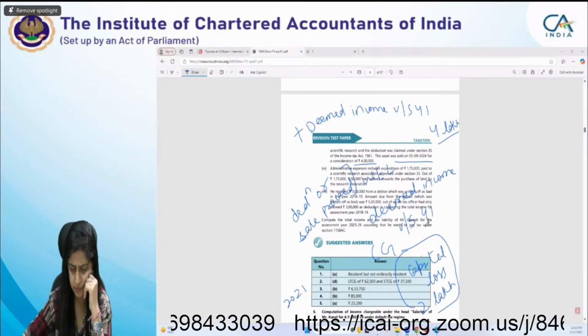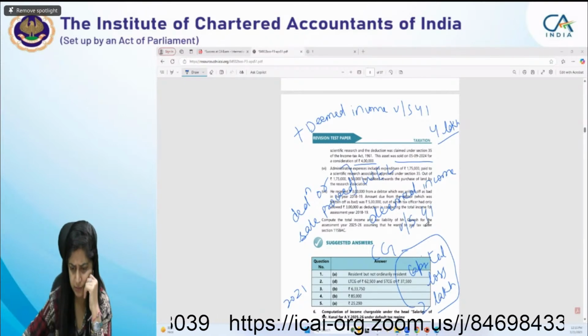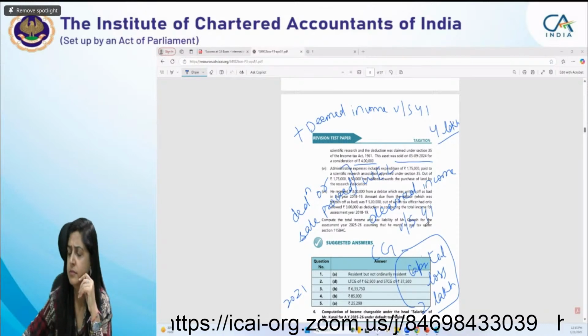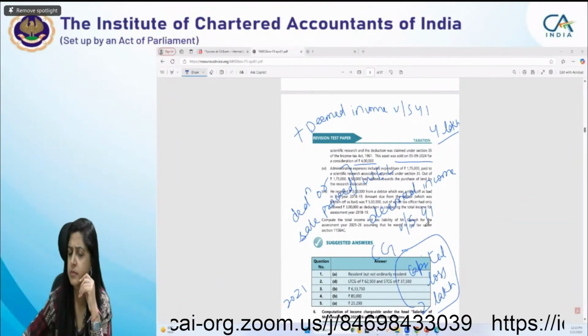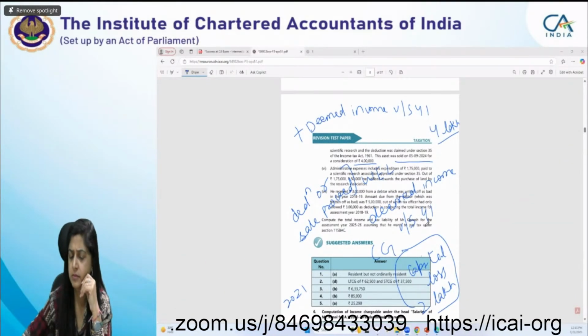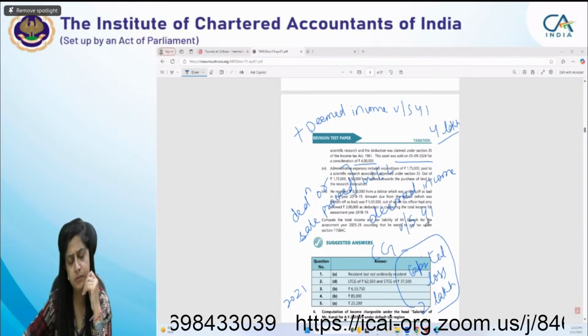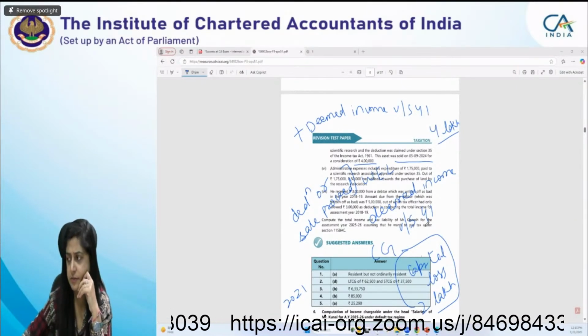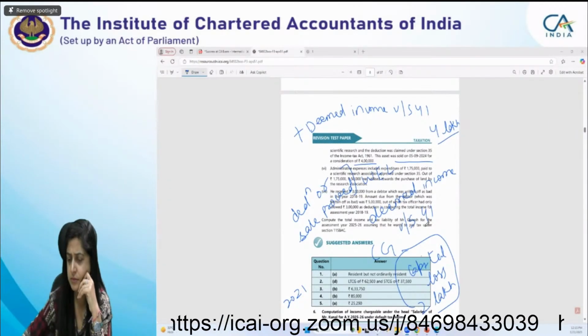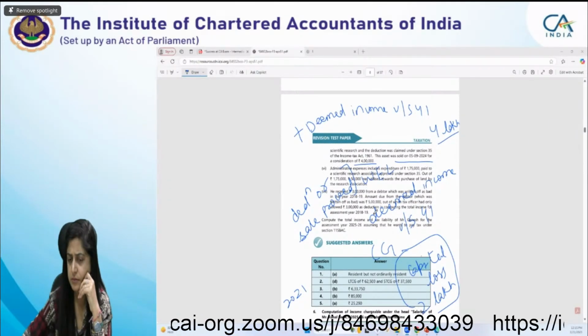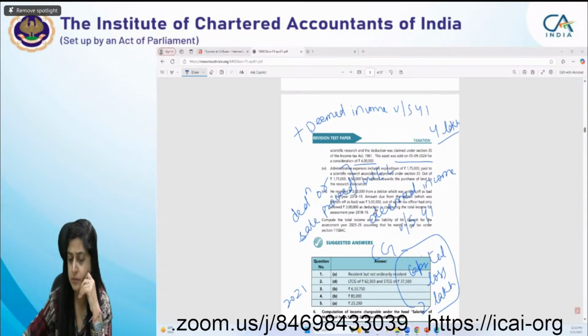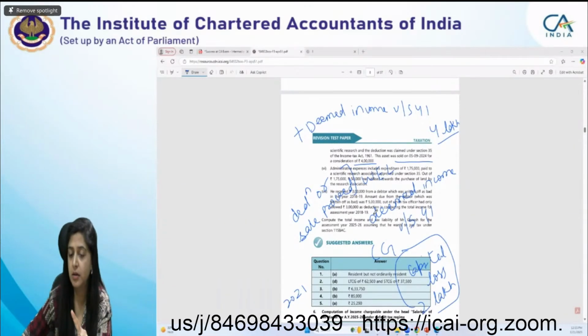Ma'am, there was another doubt: usually when we transfer a section 35 asset to a normal business, its value comes to 0. So, ma'am, if we have to calculate the capital gain, we have to sell the whole block, and only then will the capital gain come.